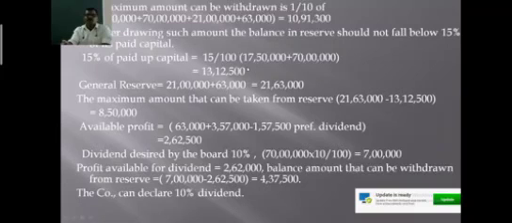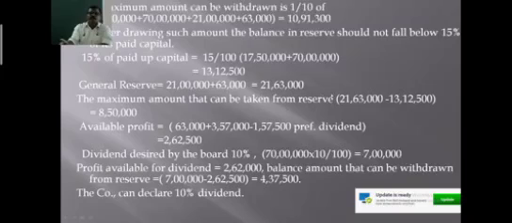13,12,500. But after drawing this amount from 21 lakh, the balance is not 13,12,500. The balance should be more than this amount. But after drawing 10 lakh 91,300 from 21 lakh 63,000, the balance is how much? Almost 11 lakh something. That means the balance in the reserve is not more than 15% of paid up capital. Therefore, you cannot withdraw 10,91,300 from the general reserve.